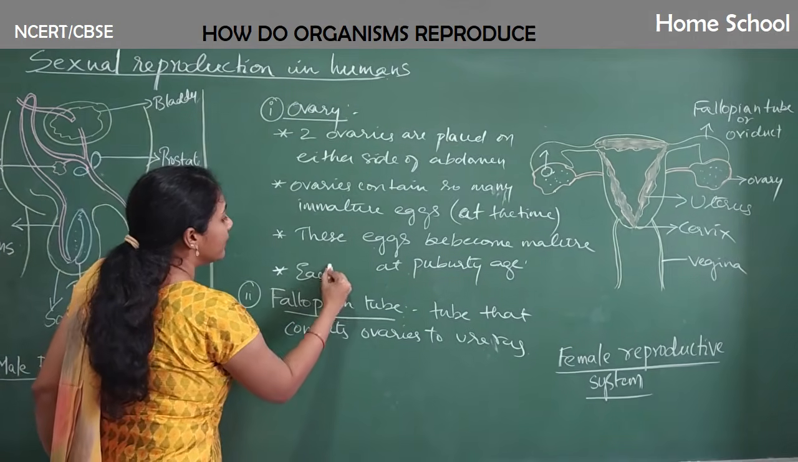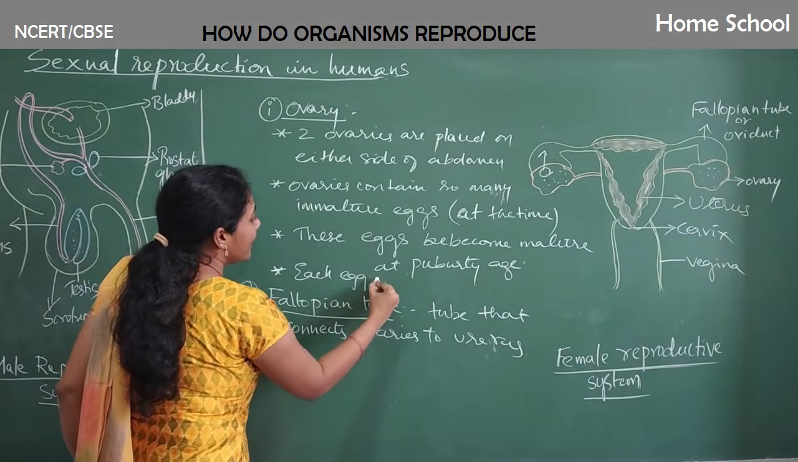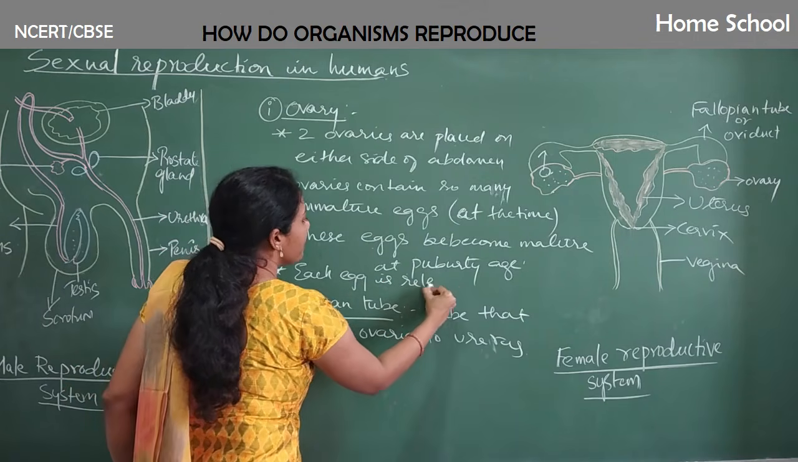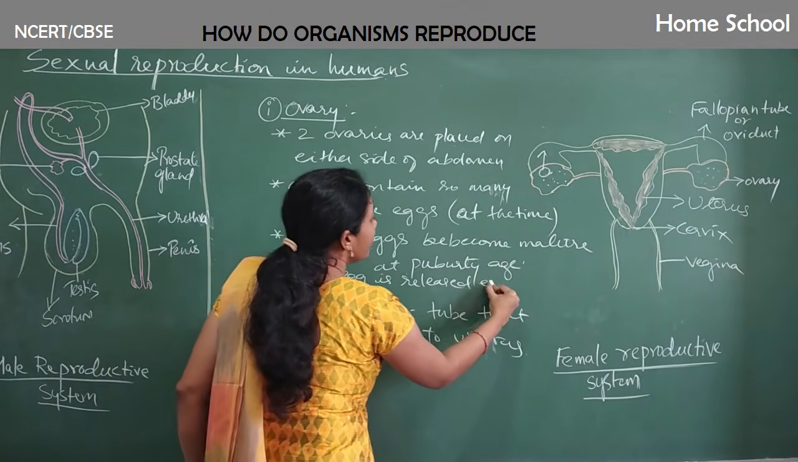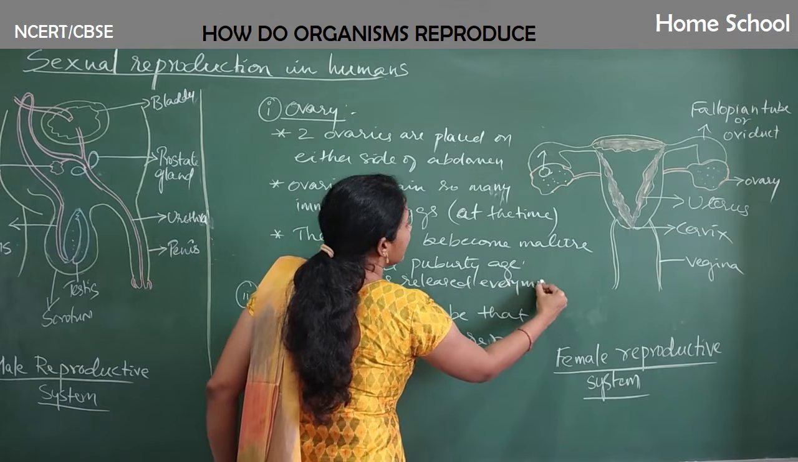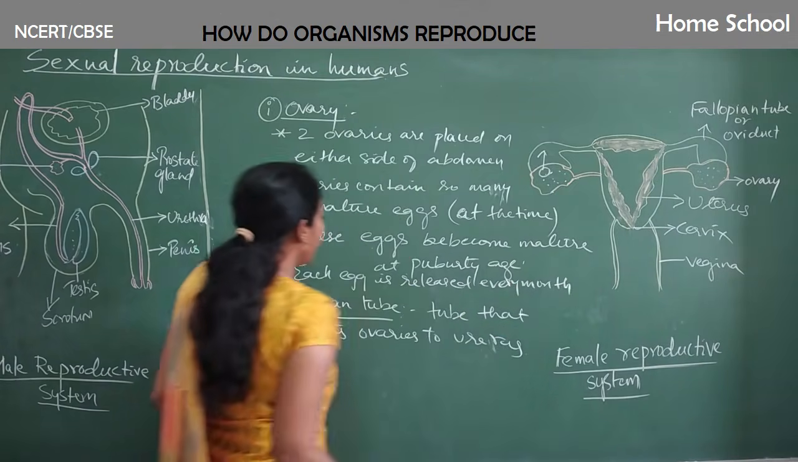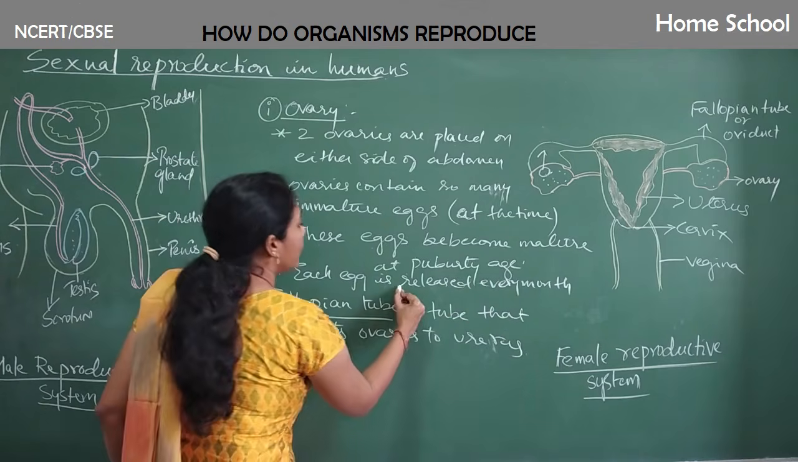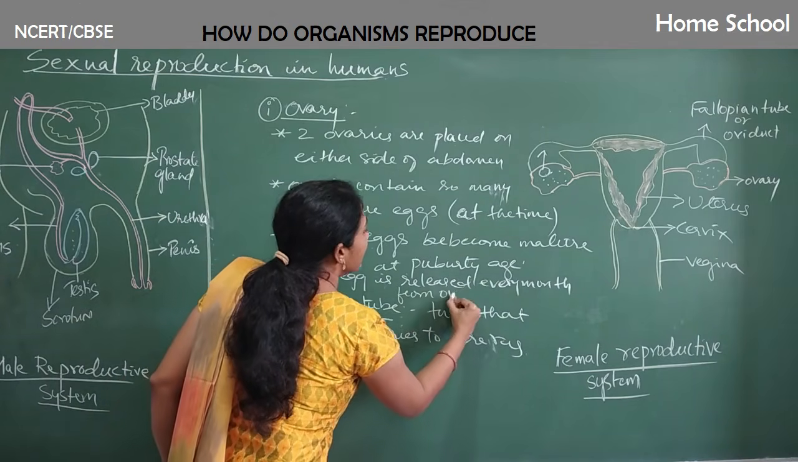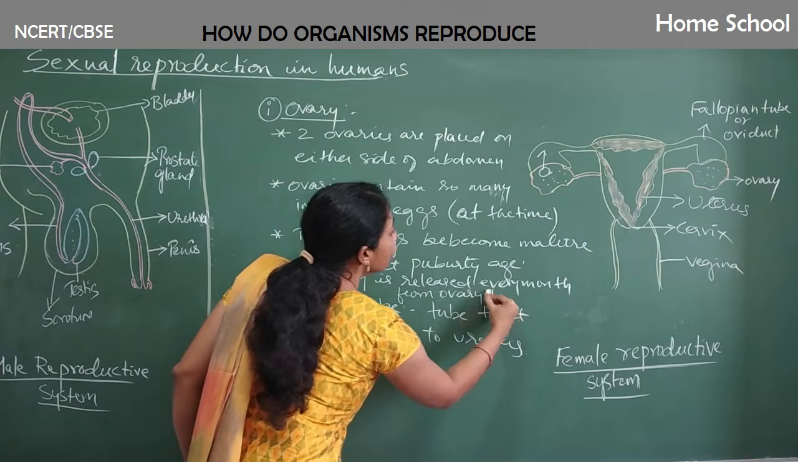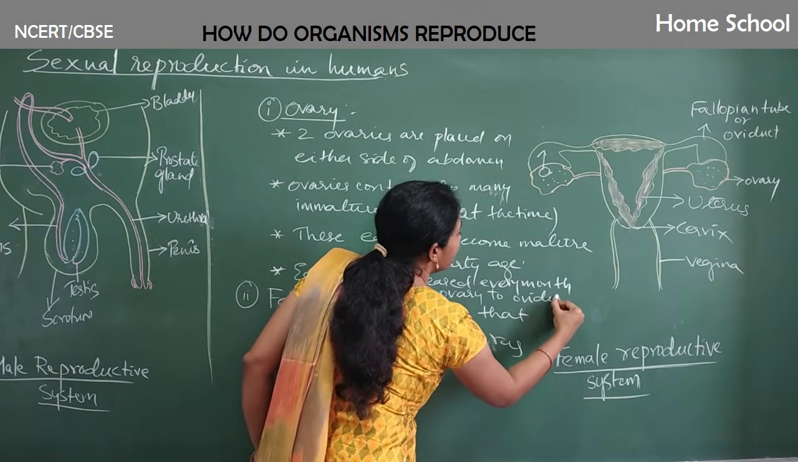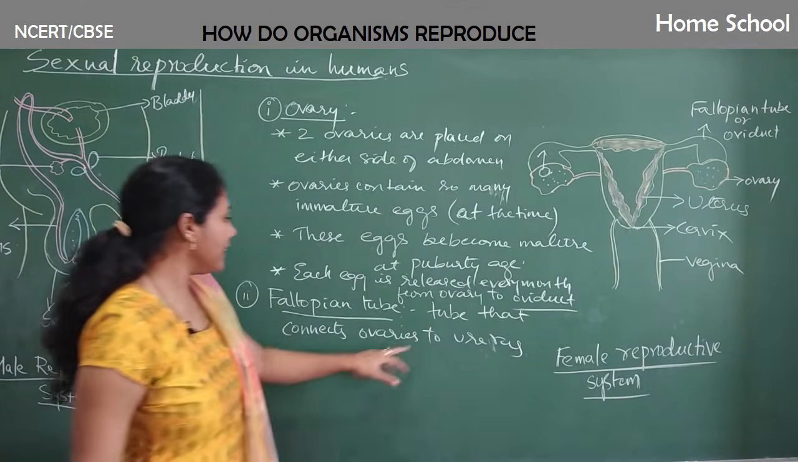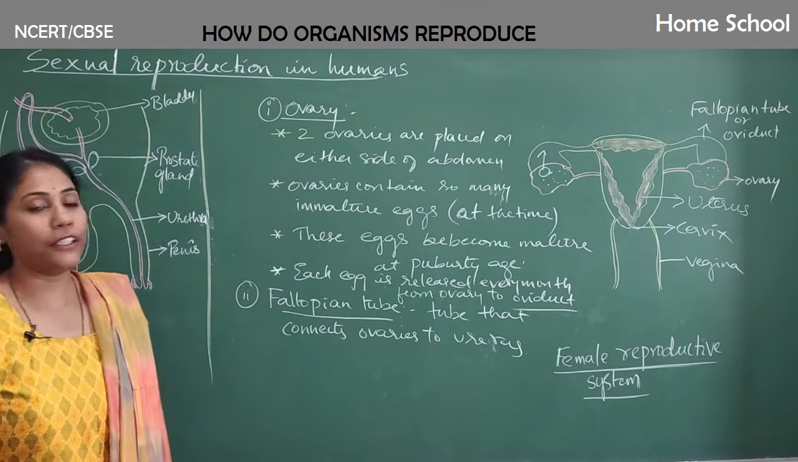Each egg is released every month. Okay, each egg is released every month from ovary to oviduct. What do you mean by oviduct, guys? Oviduct in the sense fallopian tube.